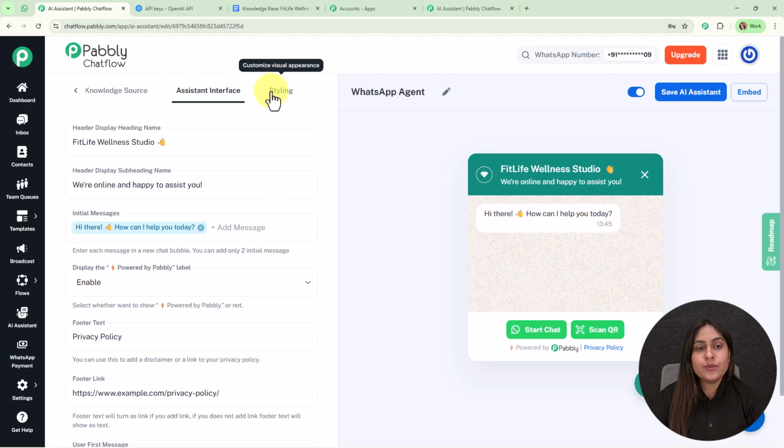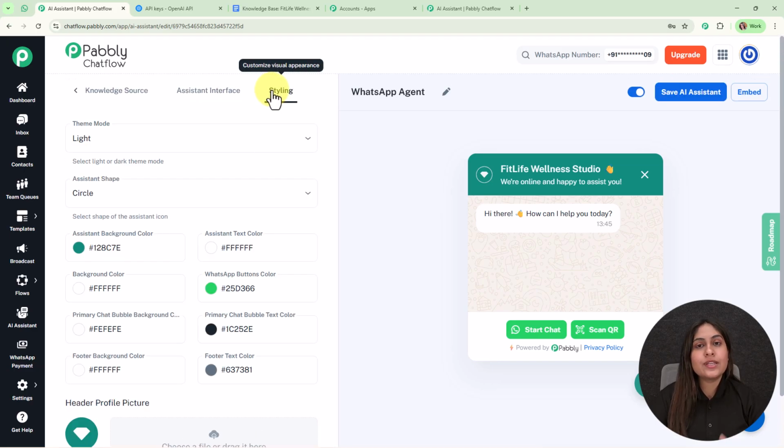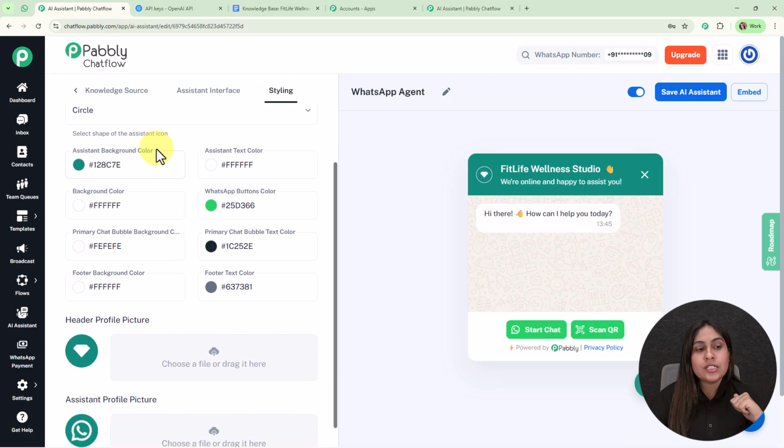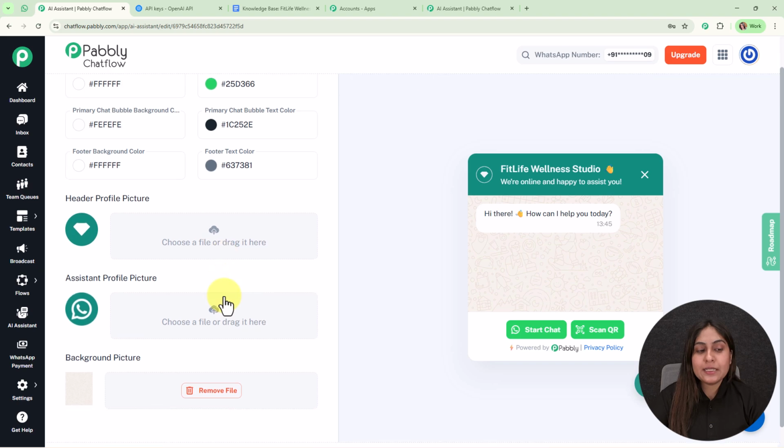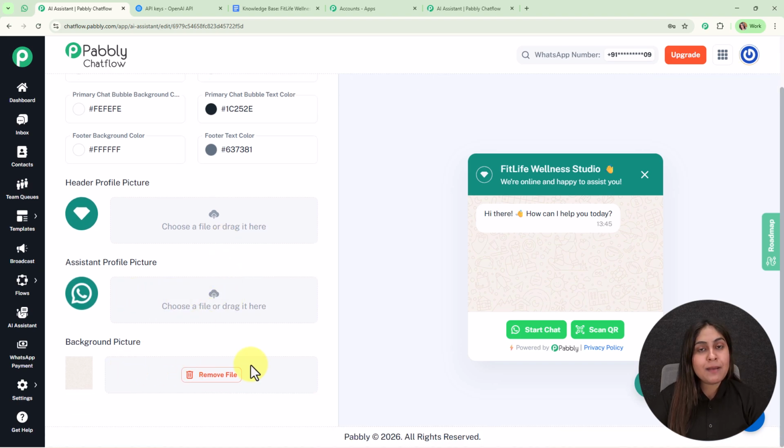Alright, now let's move towards the styling section. So under this you can style your assistant by changing the theme mode, updating the assistant shape, or changing the assistant background color, text color, background color, and many more. I've used the basic ones. Then you can update the header profile picture, assistant profile picture, and a background picture as well. For now I have not uploaded any media.